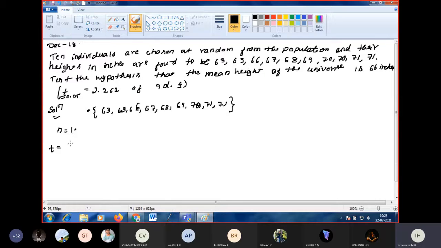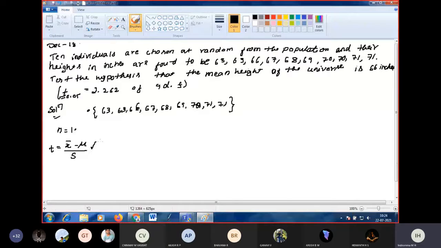T equal to X bar minus mu divided by S into root n.